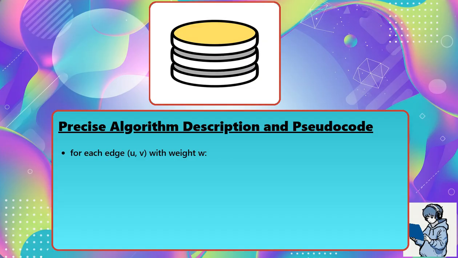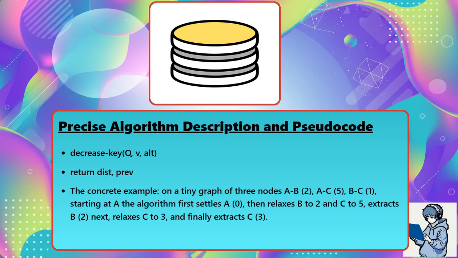For each edge (U, V) with weight W: alt becomes dist[U] + W. If alt is less than dist[V]: dist[V] becomes alt, prev[V] becomes U, decrease-key(Q, V, alt). Return dist, prev.